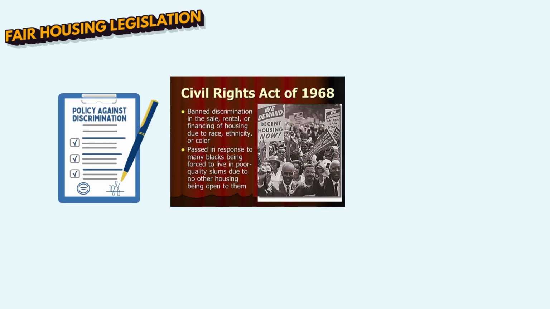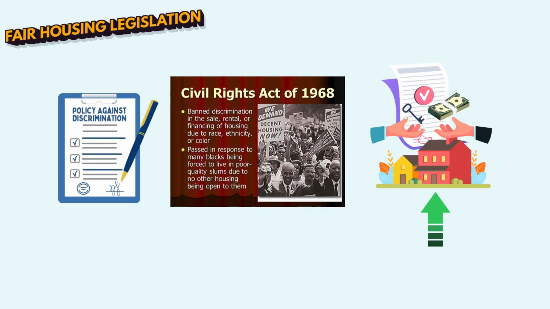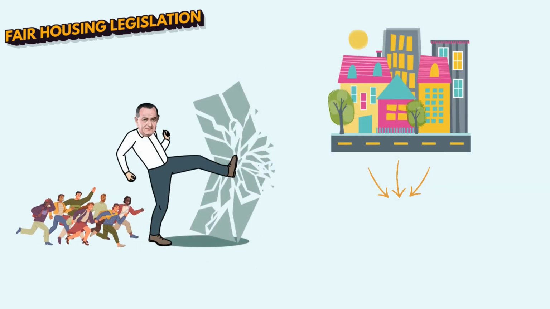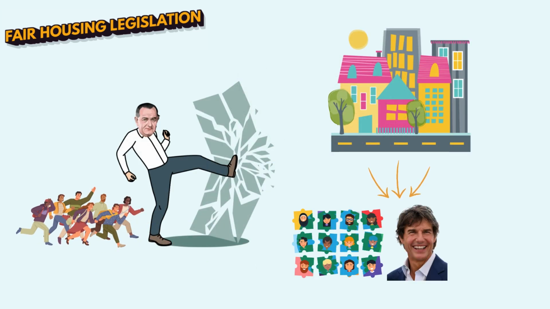Policies against discrimination, including the 1968 Fair Housing Act, increased housing availability by eliminating barriers to housing inventory based on race, religion, and other protected classes.